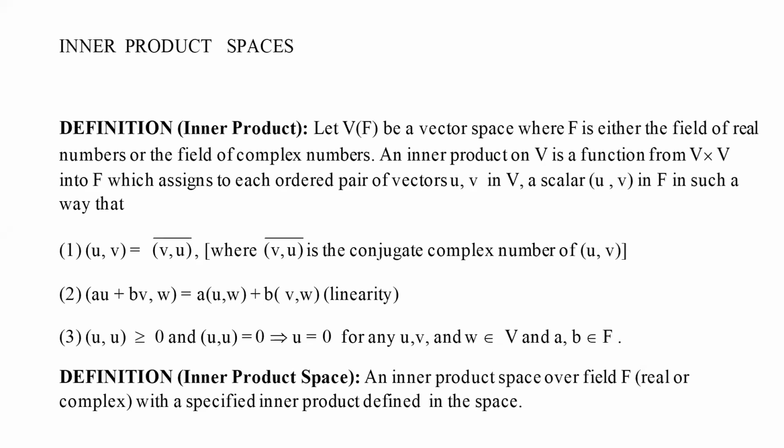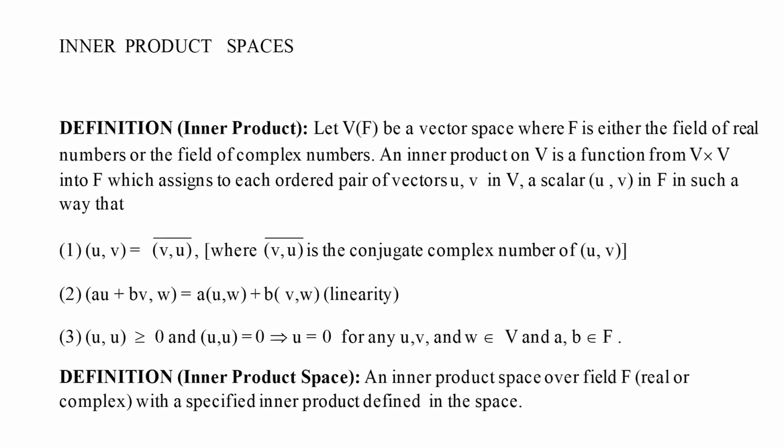So let me define what is meant by an inner product. Inner product is basically a function defined from V cross V into the field F, where F is the field of real numbers or complex numbers, remember. And this function satisfies the following three conditions.